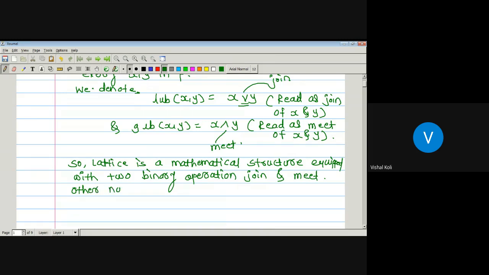The other notations for join are this one or just plus, and for meet we can denote with a star or a small dot.